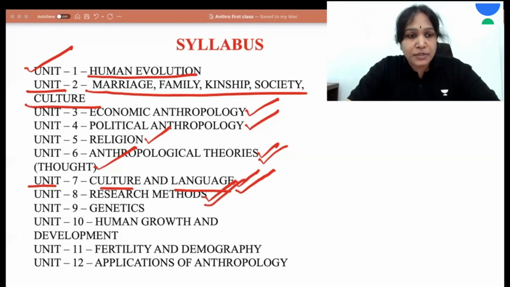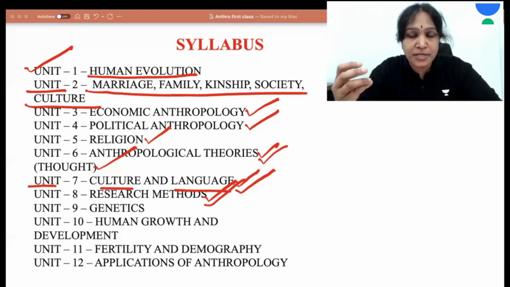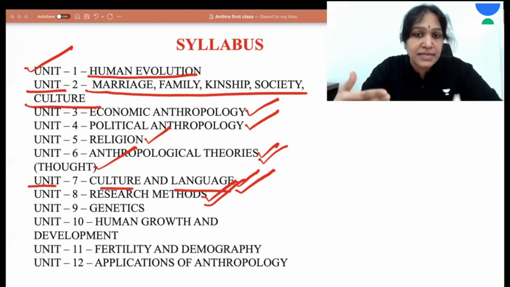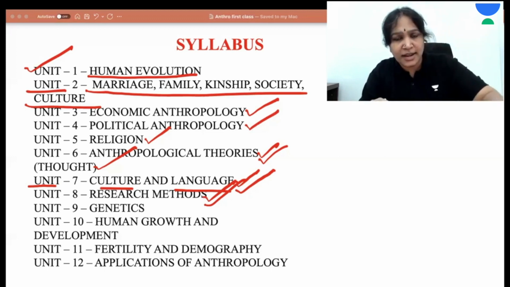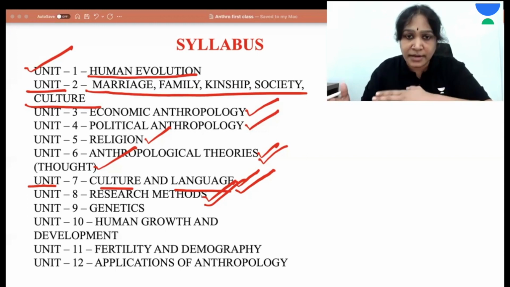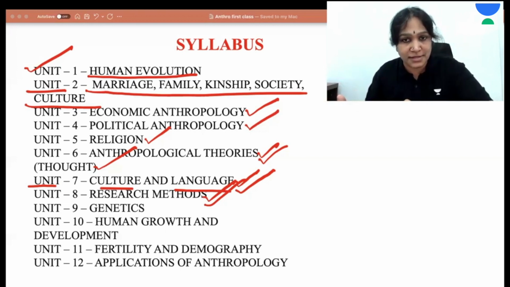This is primarily about social research, and in the syllabus they have given research methods like interviews, surveys, questionnaires, case studies, participant observation, that is an anthropologist observing a society by participating in their day-to-day activities, etc. These are the research methods using which they do research on various social aspects like economic anthropology, political anthropology, religion, marriage, family, etc. That is how Unit 8 is linked to other units like 3, 4, 5, 6.